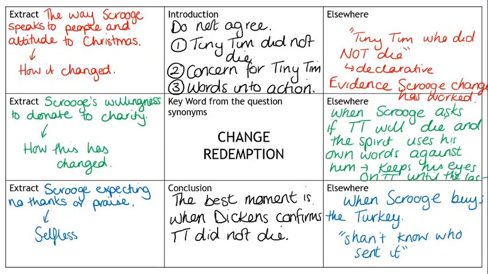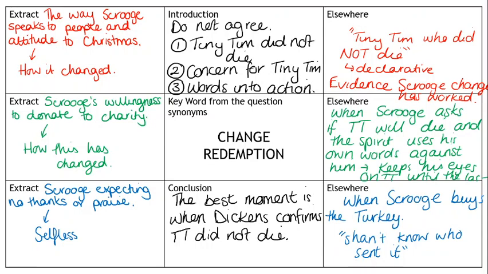Some people have argued that it's the moment he starts acting on his words. So when he buys the turkey for the Cratchit family, that's the moment, because that's the first thing he actually does, where he takes all of what he's been saying about, oh, I'm going to change, I'm going to be a better man, and he actually does something about it. So those are 3 different examples of when people could say he changes.